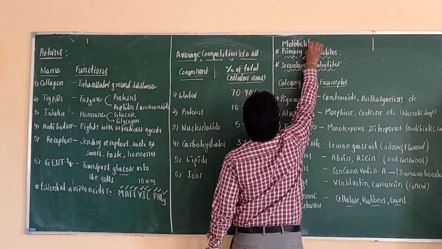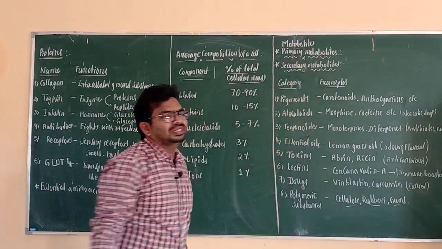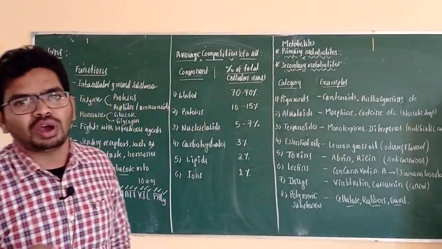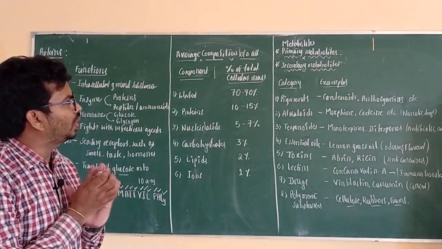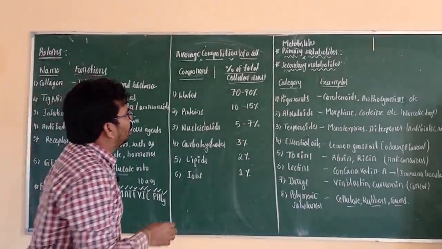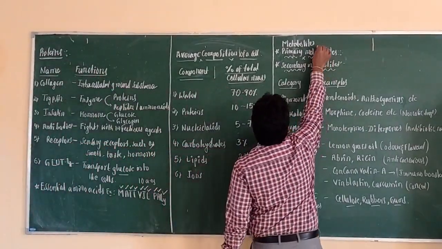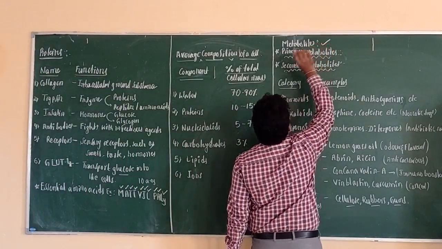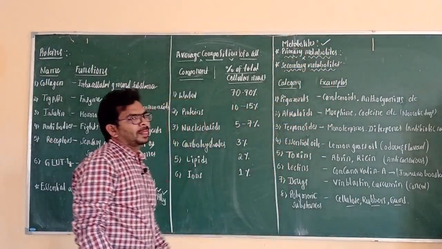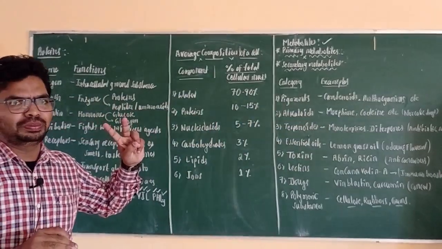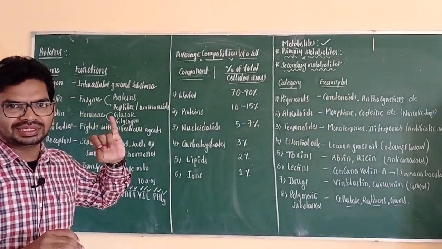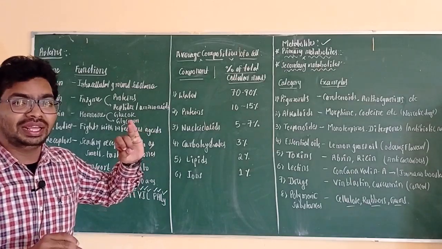Metabolites are the intermediate components formed in metabolic reactions. What are metabolic reactions? Both anabolism and catabolism reactions will form intermediate compounds, which we call metabolites. Based on their role, metabolites are categorized into two types: primary metabolites and secondary metabolites.